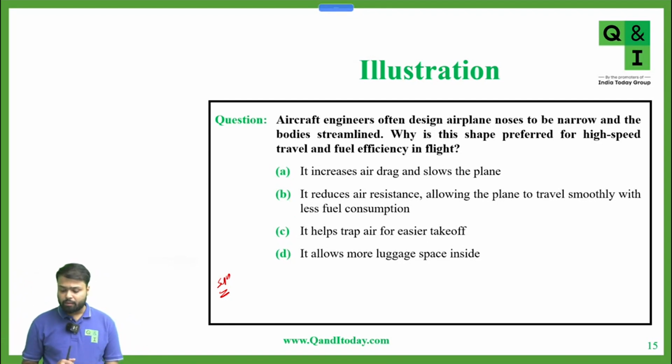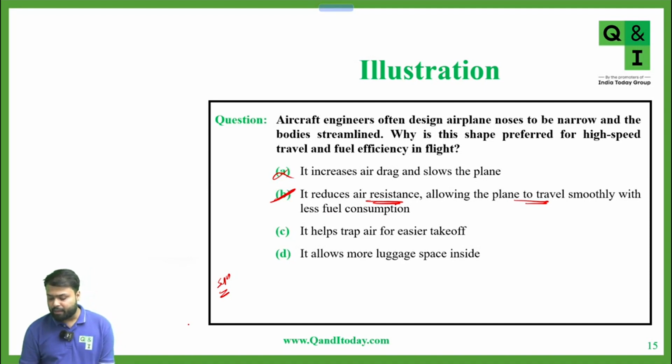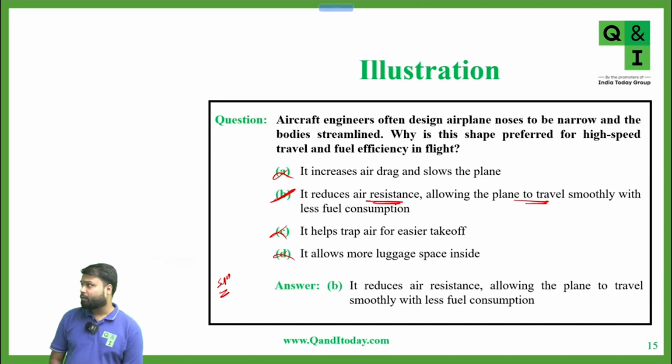Okay, option B. If the body is streamlined, there is less resistance, yes or no? So it will decrease the air drag. It reduces air resistance, allowing the plane to travel smoothly. And if resistance is less, the fuel consumption will be less. So option B is correct. It helps trap air for easier takeoff? No. It allows more luggage space inside? No. So option B is correct. Very good, everyone.